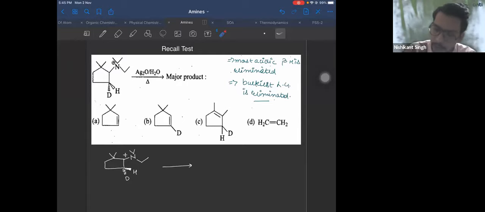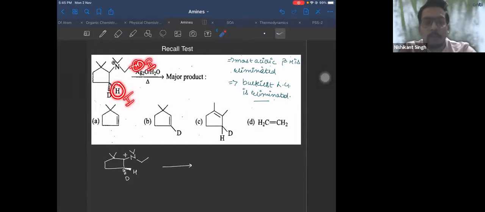Now check. If you break this bond and remove this H, you'll get a double bond. That is option B. The other possibility is you break this bond, positive charge here, and remove beta hydrogen from here. You'll get a double bond. That is ethene. Now the question is, which is the more acidic hydrogen, this hydrogen or this hydrogen? 1 or 2?